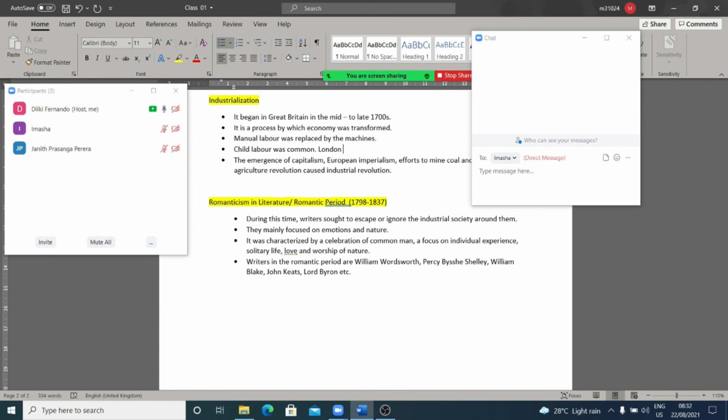William Wordsworth always thought that nature was his best companion, right? When man is so unhappy, nature can make us happy. If you read the poem I Wandered Lonely as a Cloud, it clearly shows how daffodils, as flowers, one aspect of nature, can bring happiness to man more than wealth. Okay, and also Percy Bysshe Shelley, William Blake, John Keats.